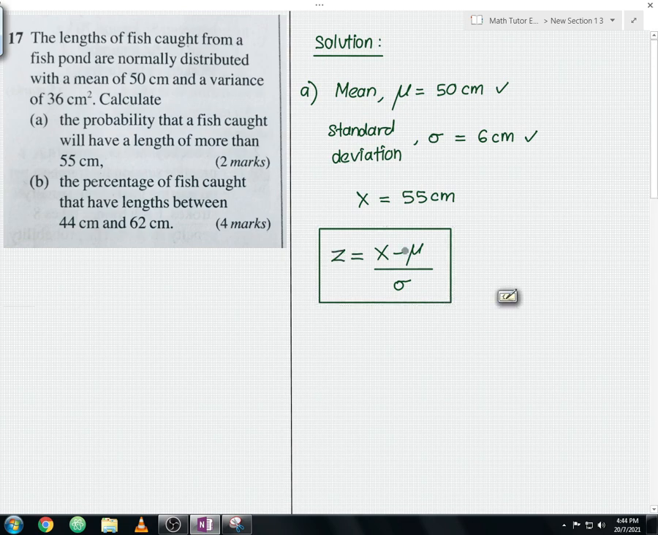From here, the x variable is 55. The mu, the mean, over here is 50 and our standard deviation here is 6 cm. We can use all this information to calculate our Z value. That will be our second step, guys. So from here the Z value will be equal to 55 minus 50, and then you divide by 6. Let me underline the fraction. So you calculate this, you should get an answer of approximately 0.833.